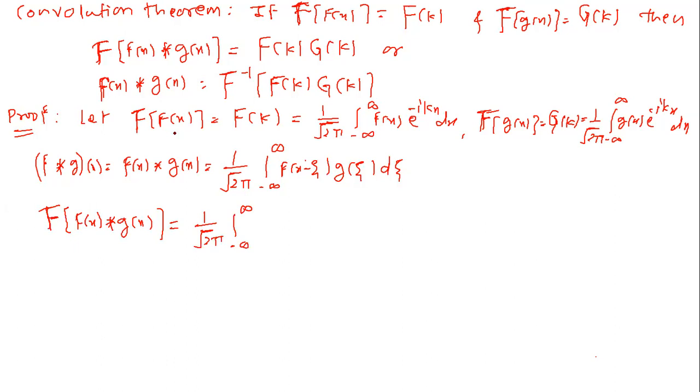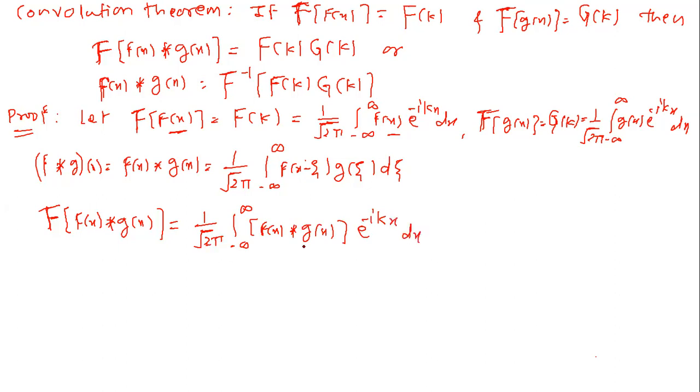Wherever we had f of x, we now write f of x convolved with g of x under the integral, e raised to minus ikx with respect to x.